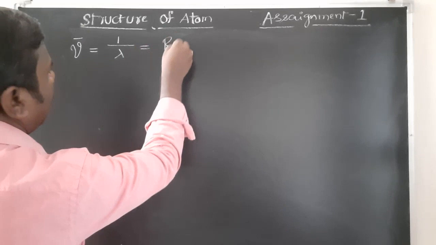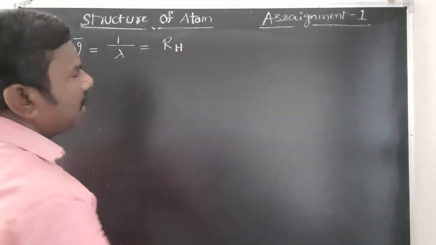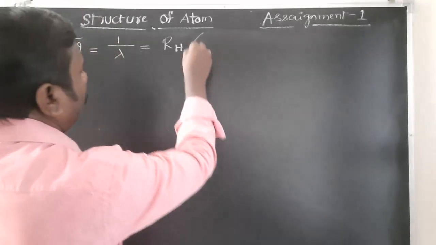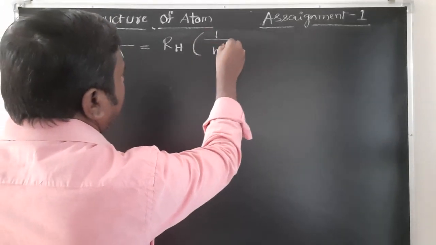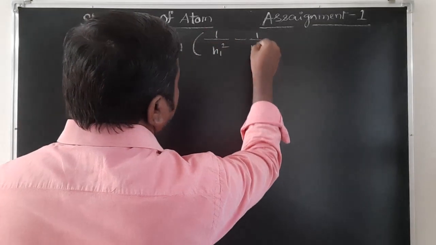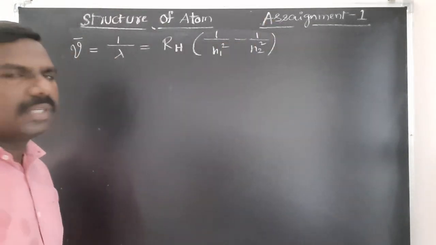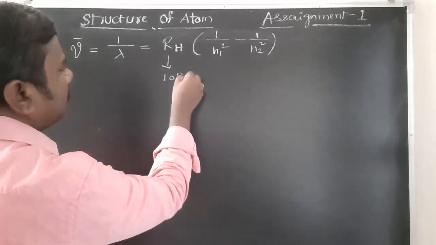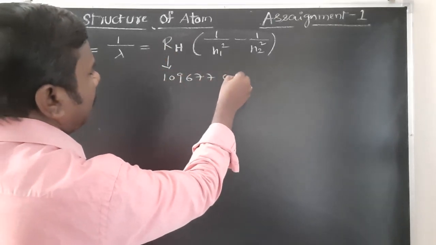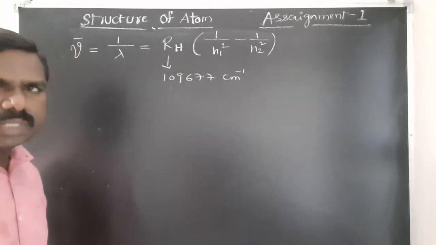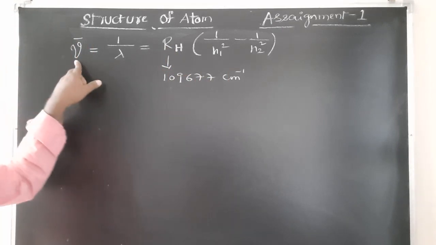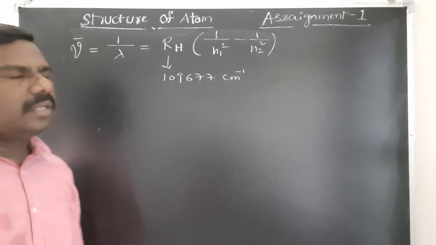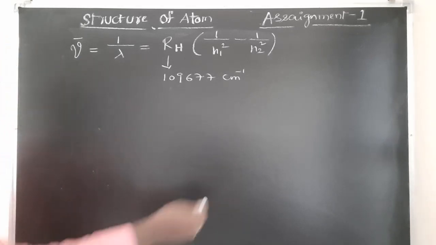It is equal to RH, where RH is the Rydberg constant, into 1 by n1 square minus 1 by n2 square, students. The Rydberg constant value is 109677 centimeter inverse. So if you know the nu bar, you can find lambda, that is equal to 1 by nu bar.